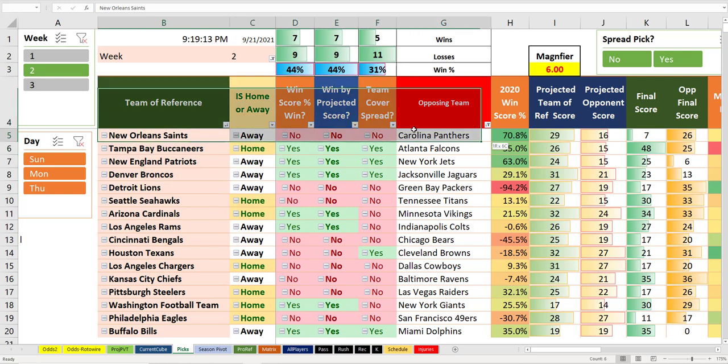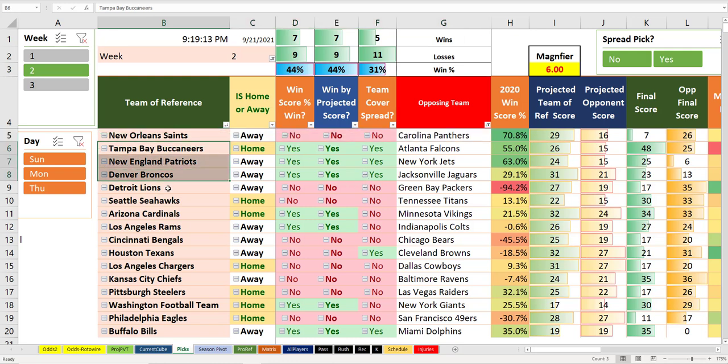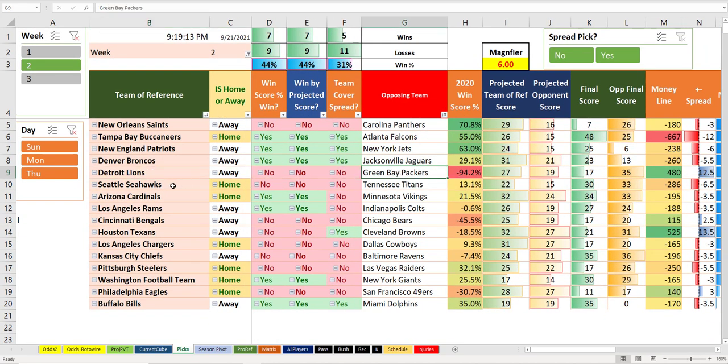This New Orleans game was weird because of their win over Green Bay in week 1, so I don't really think about that being on the top of the list. But Tampa Bay, Patriots, Broncos, the Lions don't do much because Green Bay decided to play on Monday night, and Seattle loses a really tough one. But Arizona and the Rams win, so there were some signs of this thing working pretty well.